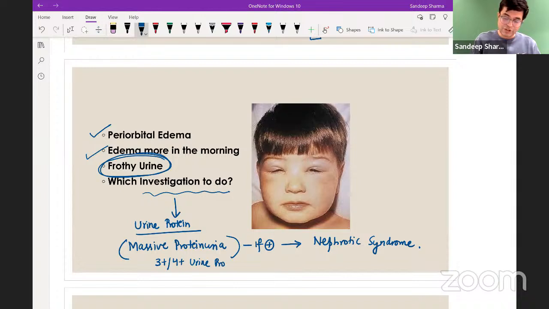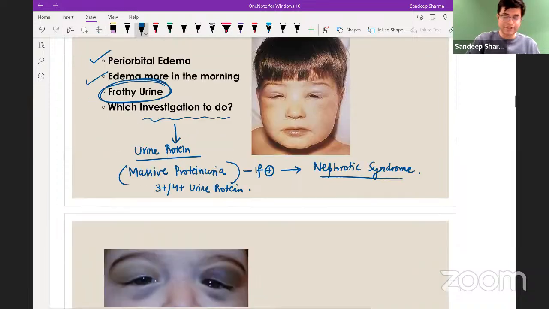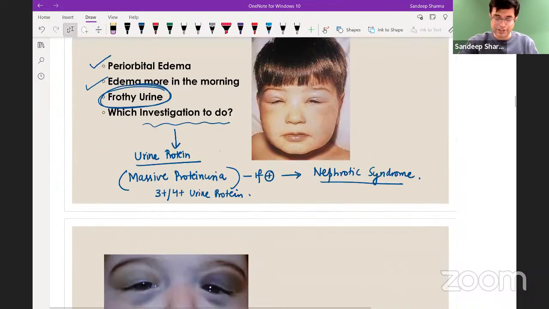In any question, if they mention 3 plus or 4 plus urine protein, it is indirect evidence the patient is having nephrotic syndrome, right? Serum cholesterol is of no real benefit, because cholesterol can be elevated, but it is not diagnostic or of any other value apart from being a finding in the patient, and it is not a hallmark finding. Serum cholesterol may be mentioned in the options, but that will not be the answer, right? Yes, nephrotic syndrome in children is caused by minimal change disease, absolutely right.